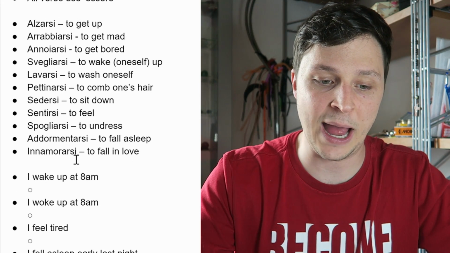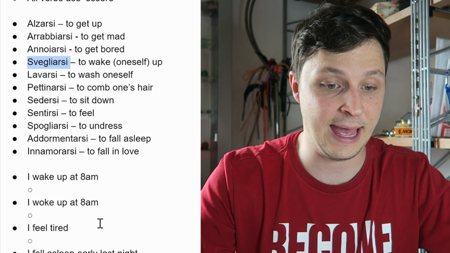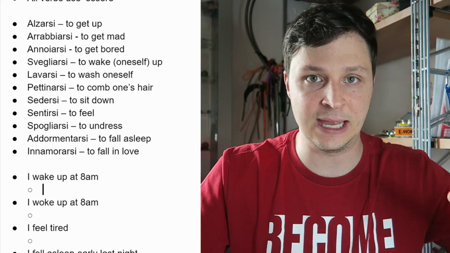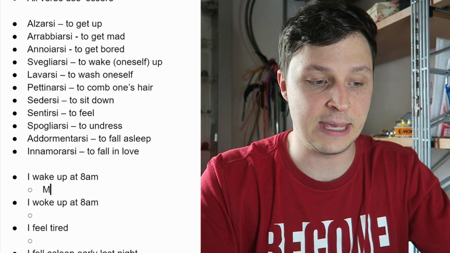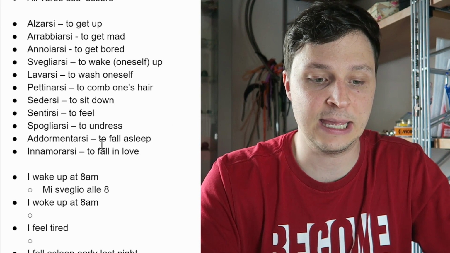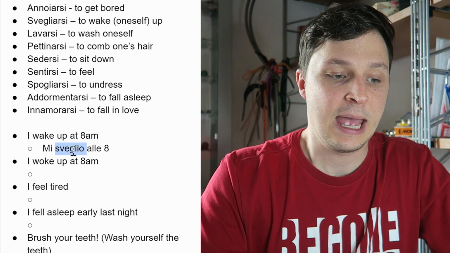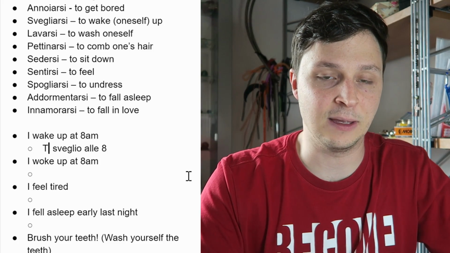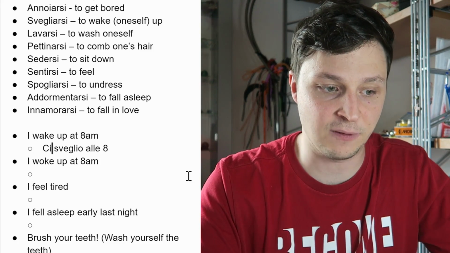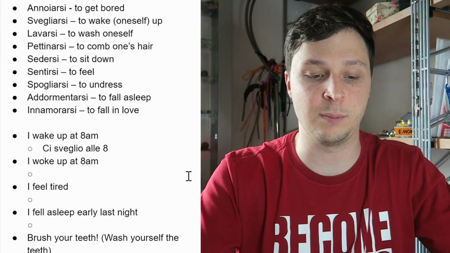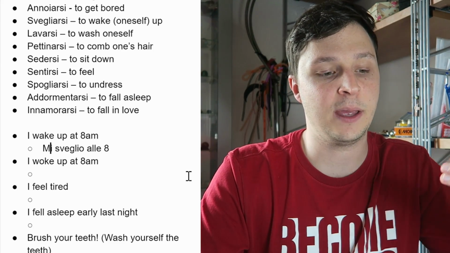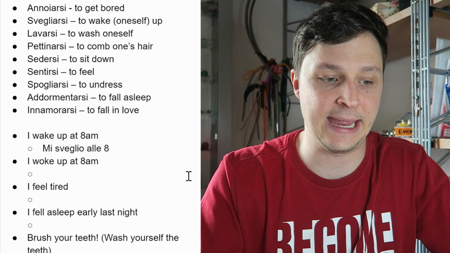So first, let's do I wake up, svegliarsi, at 8 a.m. This is present tense, we're speaking in general. So it'd say mi sveglio alle 8. That's literally it, mi sveglio alle 8. What if I say ti sveglio? That means I wake you up. If I say ci sveglio, it means I wake us up. So mi is myself. I wake myself up at 8.